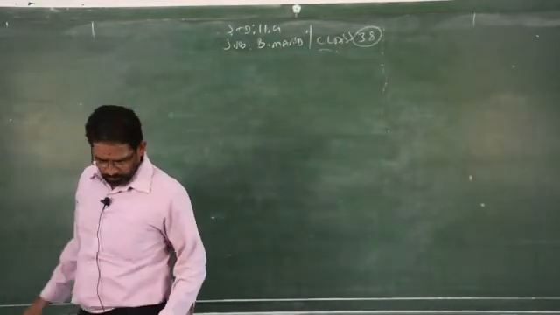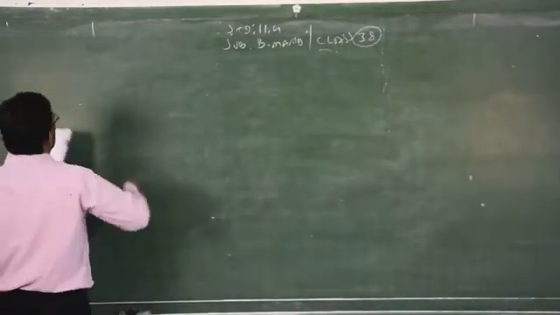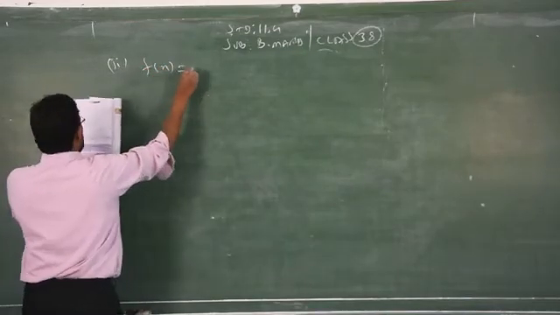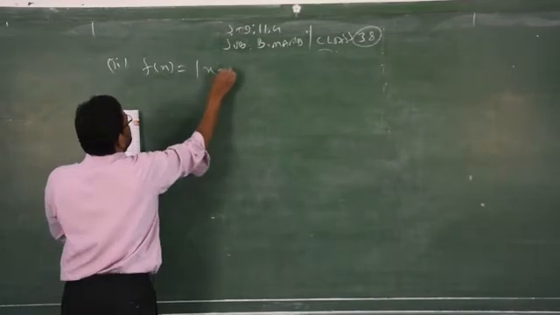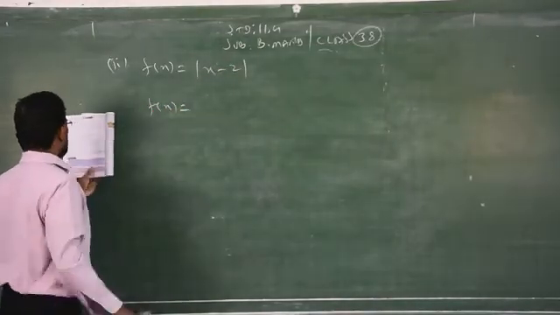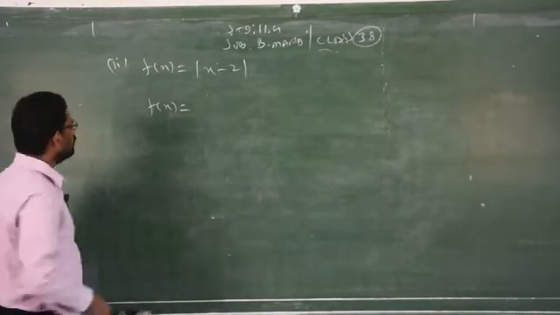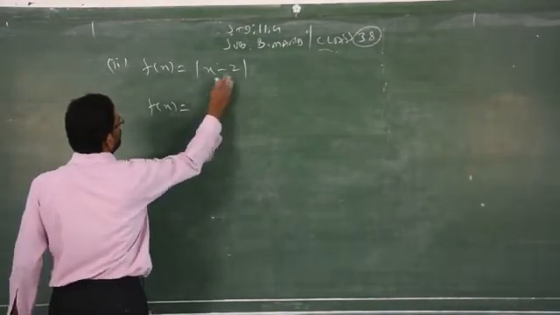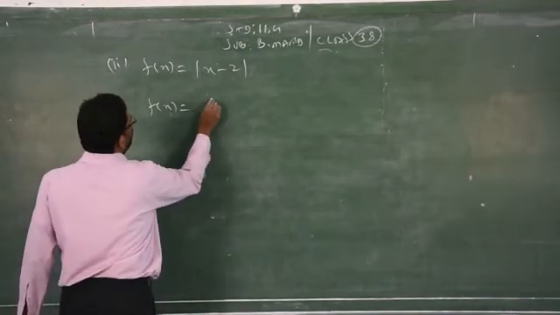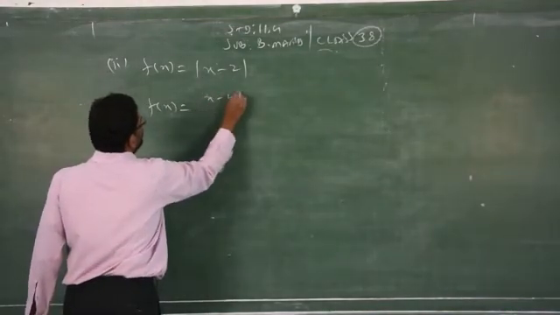Graph, very simple. Now question number 2, f of x is equal to modulus of x minus 2. So you have to define the function modulus of x. What is modulus of x minus 2?